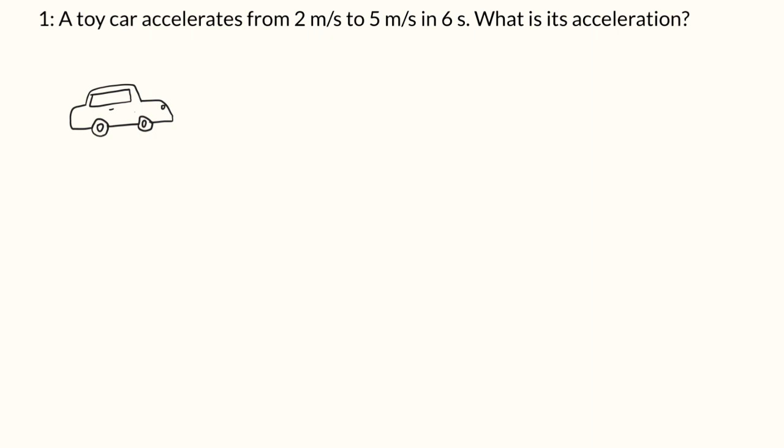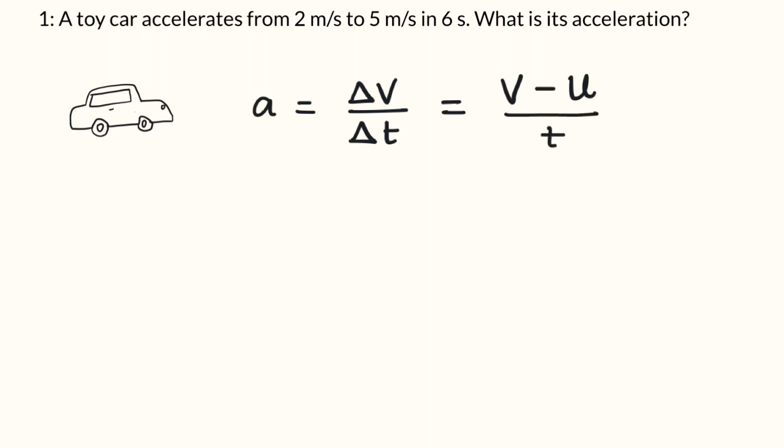We know, what is the formula for acceleration? Acceleration, we know it is change in velocity divided by time. So change in velocity means final velocity minus initial velocity. That is nothing but change in velocity divided by time interval.